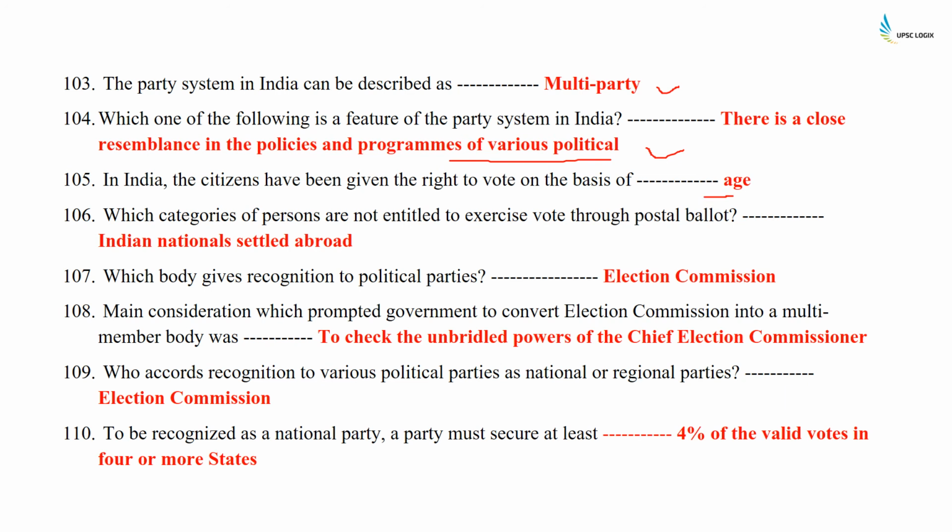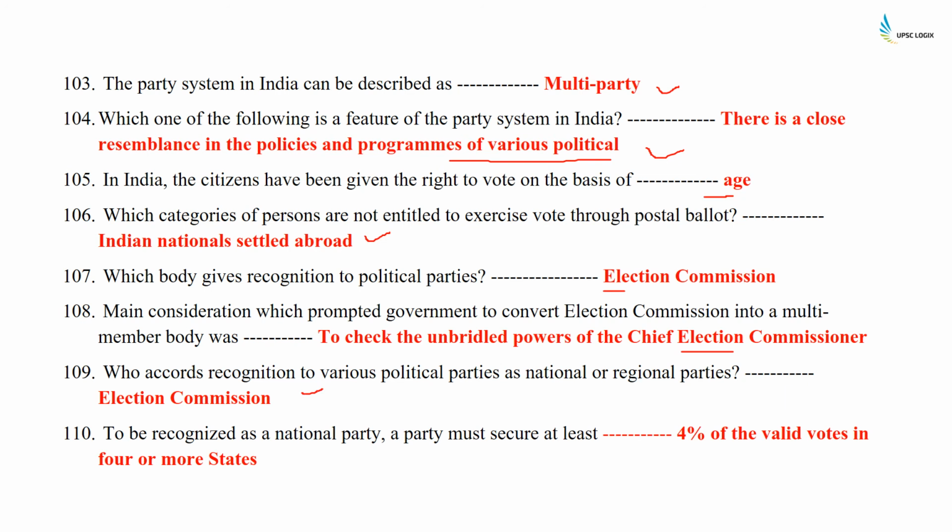Which categories of persons are not entitled to exercise vote through postal ballot? Indian nationals settled abroad. Which body gives recognition to political parties? It is the Election Commission. Main consideration which prompted government to convert Election Commission into a multi-member body was to check the unbridled power of the Chief Election Commissioner. Who accords recognition to various political parties as national or regional parties? It is the Election Commission.